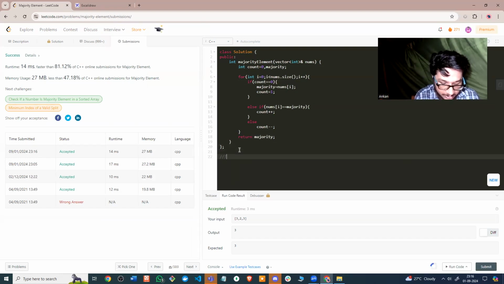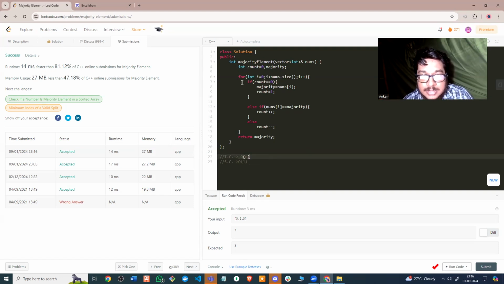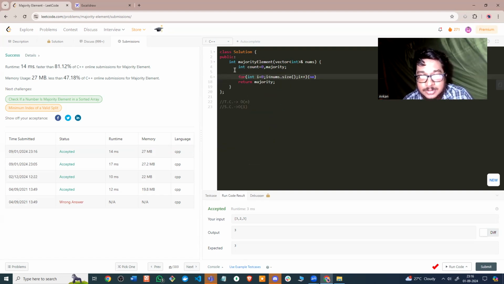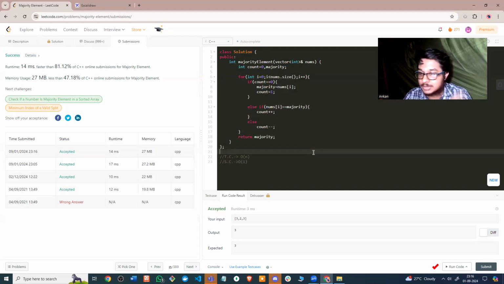The time complexity is very simple. Time complexity will be O of n. Space complexity will be O of 1. Why O of 1? Because we are not using anything extra, any extra vector, any extra map, any extra data structure, right? That's why O of 1. Any extra data structure we use, be it stacks, queues, vectors, maps, it will be O of n, where n is the size of that data structure. And time complexity here is O of n because it's just one loop here, just one iteration even. So it's just O of n, right?